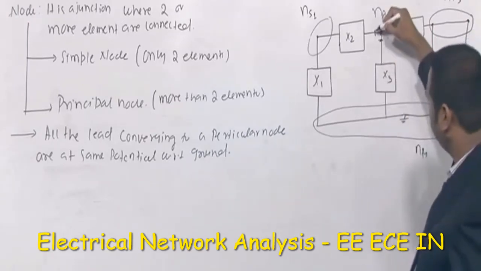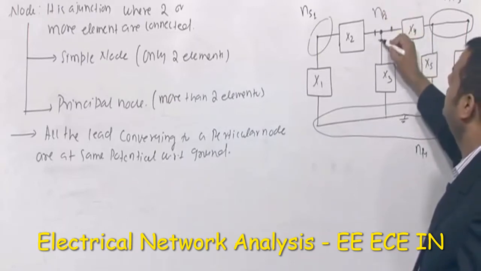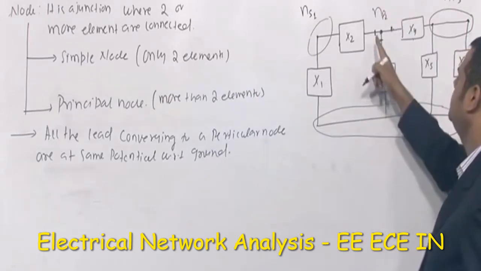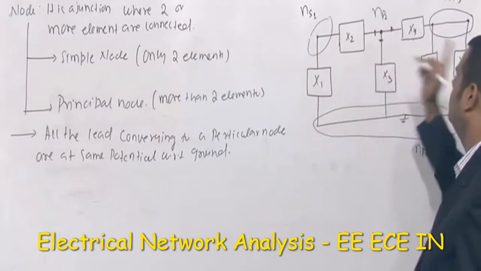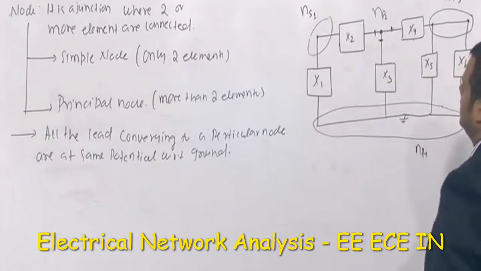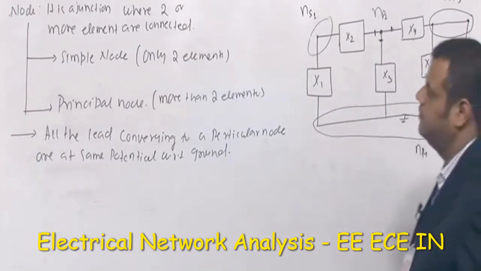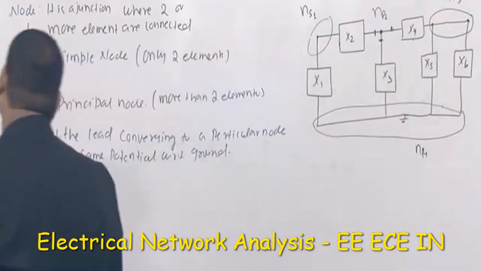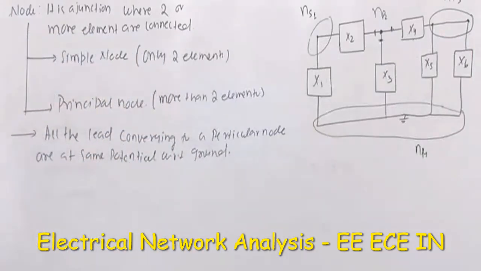So the potential of this, and the potential of this, and the potential of this with respect to this point are the same. If I assume these are VA, VB, VC, then VA equals VB equals VC. That is my point to tell you. You may not feel the importance of this now. I will solve one problem, and at that time I will remind you that this is the concept I told you, that the wires converging to a particular node are at the same potential. Next,